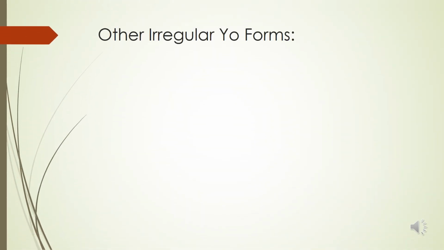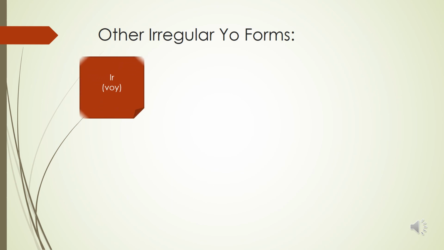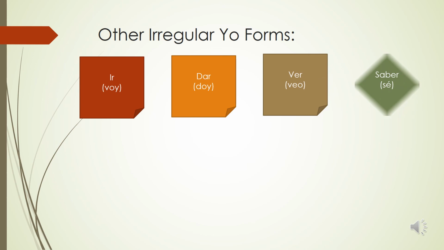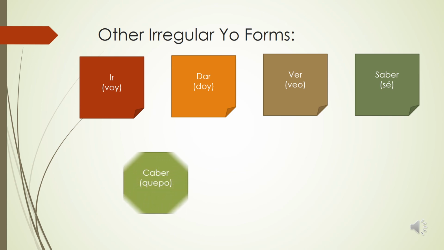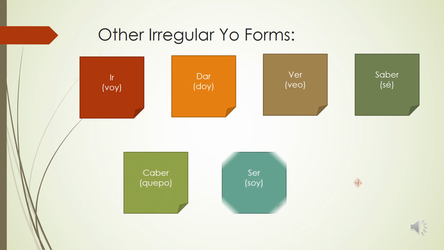And then we have some verbs that just have an irregular yo form. Some of them just have the yo form that's irregular, and others of them carry that irregularity through. And these don't really fit into any of the other categories or other rules. So for example, the yo form of ir is voy, dar is doy, ver is veo, saber is sé with the accent, and it changes meaning without the accent, so that's an important one. Caber is quepo, ser is soy, and estar is estoy.